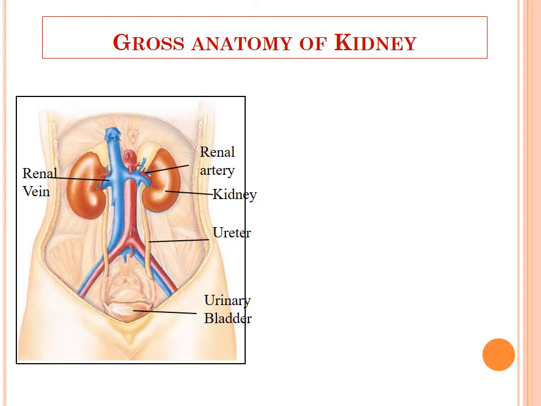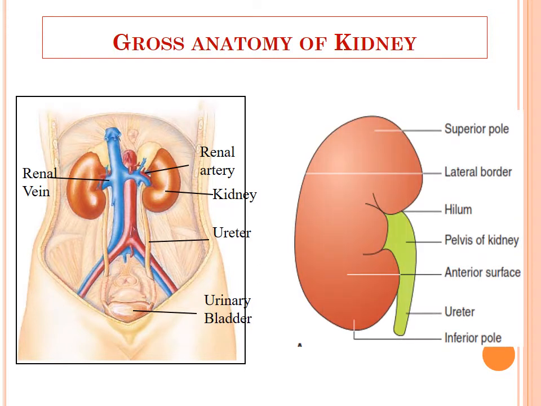The most important part is the gross anatomy of the kidney. These are the two kidneys that are present retroperitoneally. You can see here the structures that are attached to the kidney. One is the renal arteries that enter the kidney, then the renal veins that exit the kidney, and with that you can see the two tubular structures that are the ureters. Now look at this picture of the kidney. The kidney is basically a bean shaped organ with a concavity on the medial side.